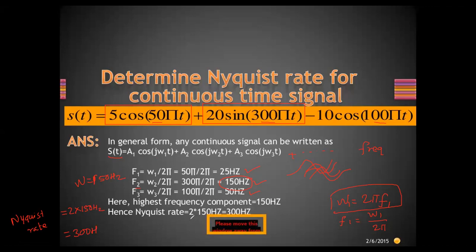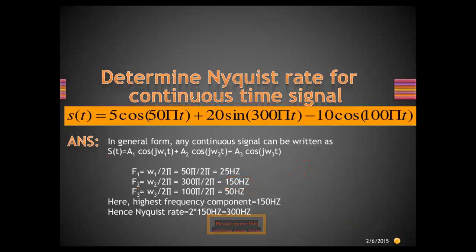So we have to look at the various signal components in the incoming signal and find out which is the maximum frequency component in the entire incoming signal. From that we calculate the Nyquist rate by multiplying that frequency by 2. This is how the Nyquist rate is calculated from the incoming signal.